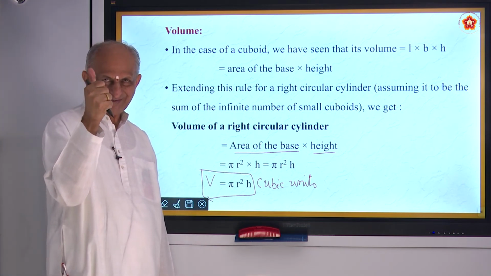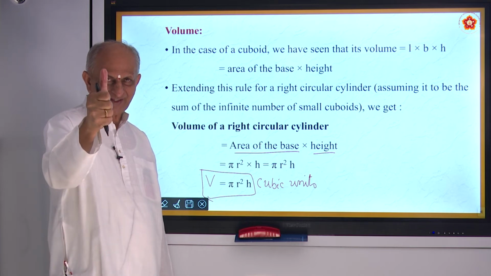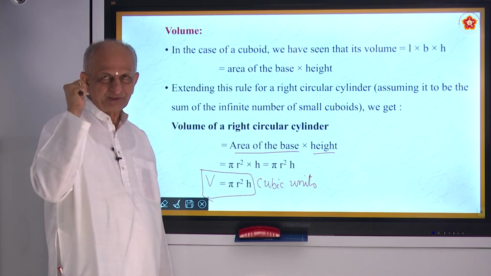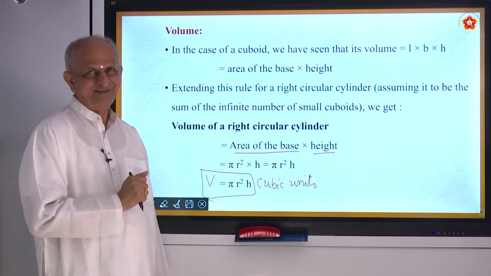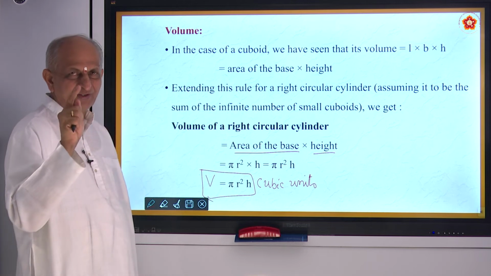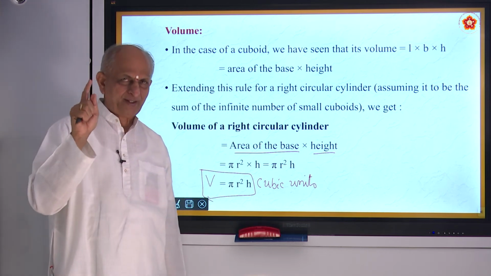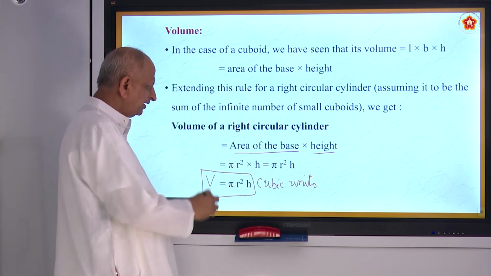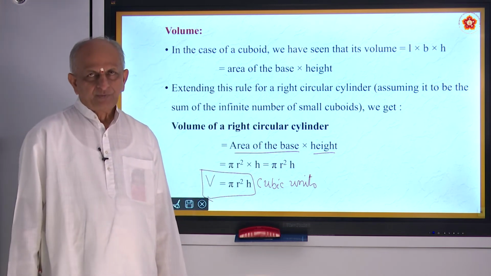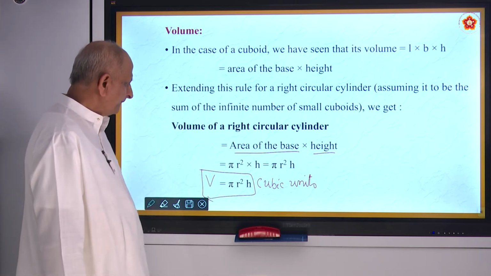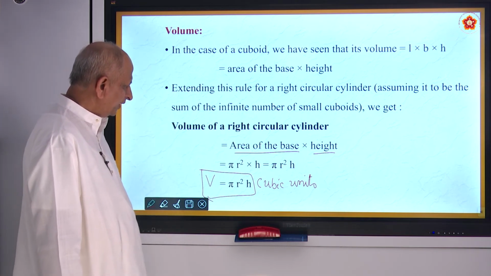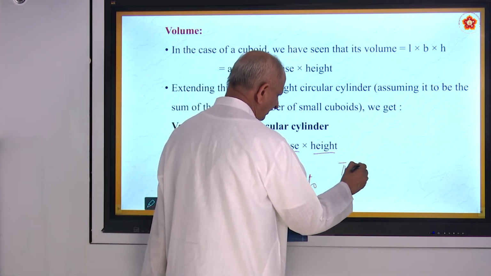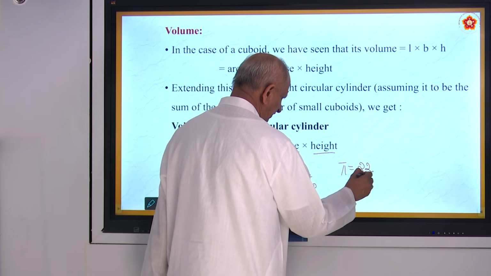One is curved surface area of a cylinder. What is the formula? A is equal to 2 pi r h. Another one is total surface area of a cylinder, 2 pi r into r plus h. Third one is volume of a cylinder, V is equal to pi r square h. What is pi? Value of pi is 22 by 7. It is approximate value, not exact.